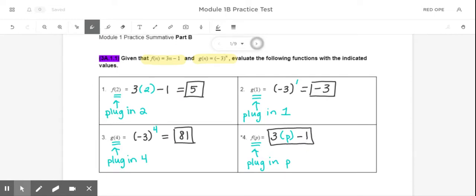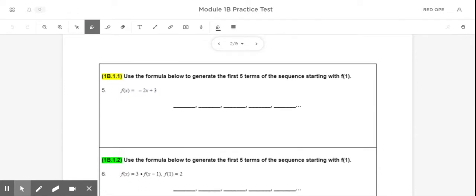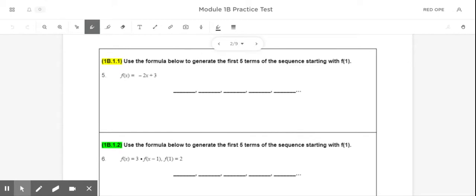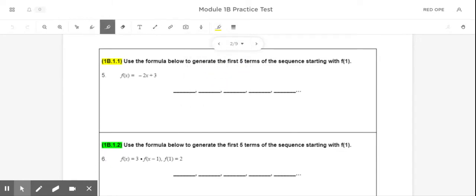All right, let's go to slide number 2. So on slide number 2, I am asked to use the formula below to generate the first 5 terms of the sequence, starting with f of 1. So one of the important things to realize here is that it says specifically to start with f of 1.